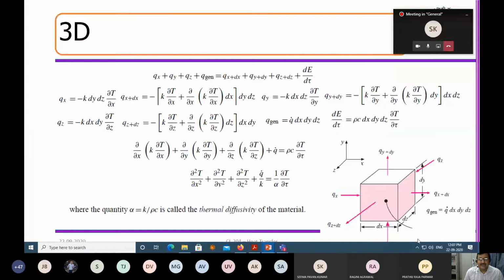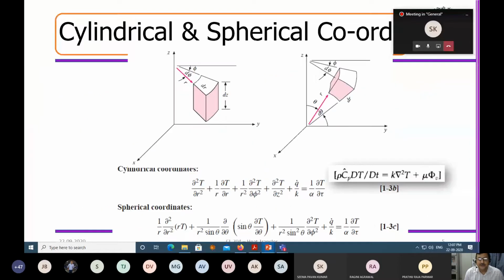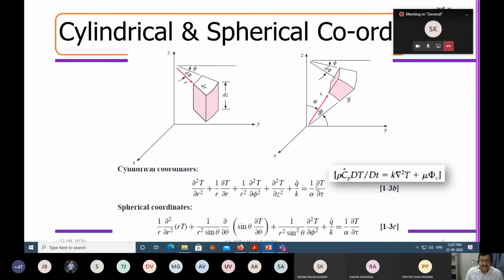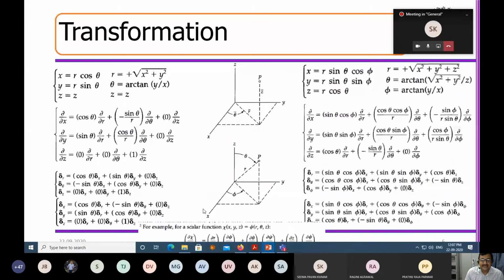Great. Now once that happens, you can go for a transformation here. This is what we skipped in yesterday's class. We are going to learn a few tricks here, so that once I know this equation, without memorizing, how do I get the equations for cylindrical coordinate and spherical coordinate systems? For that, I just have to learn two simple tricks. What is the first simple trick?